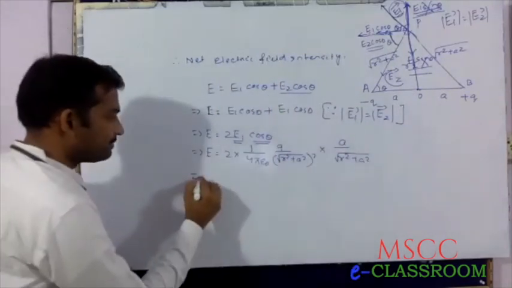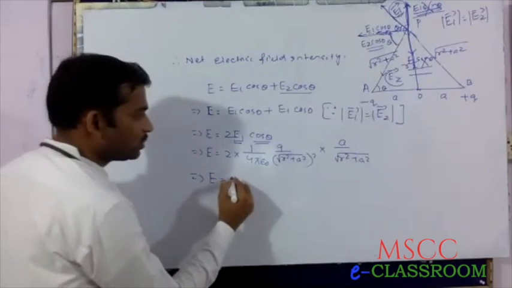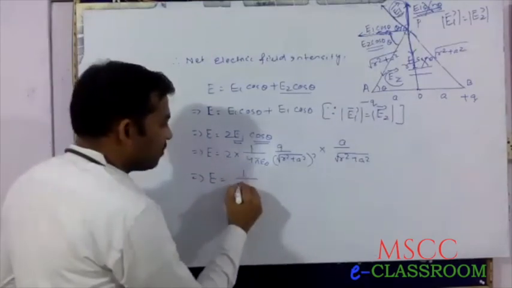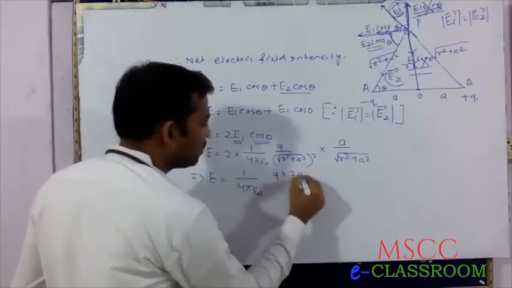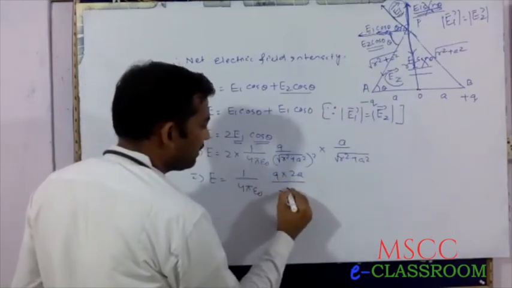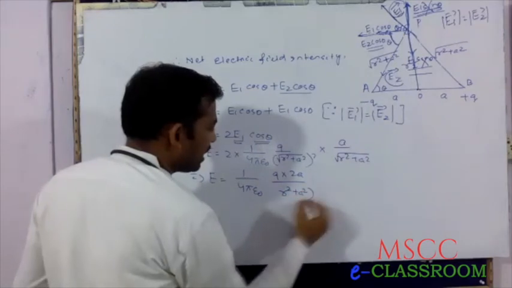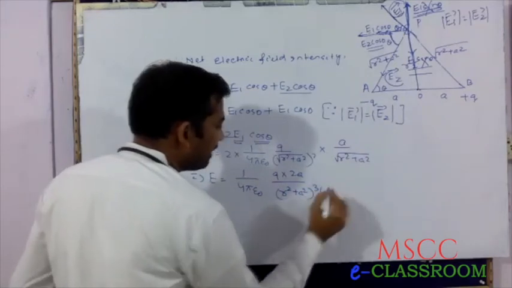That implies E equals 1 by 4 pi epsilon naught, Q into 2A divided by (R square plus A square) to the power 3 by 2.